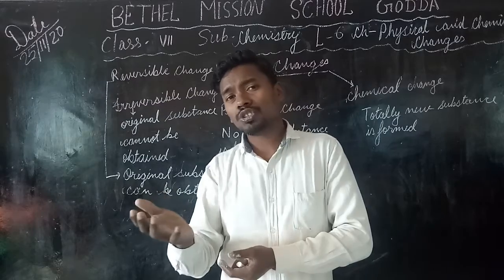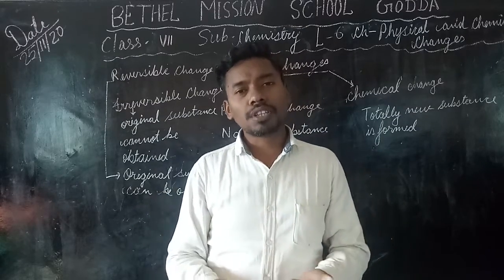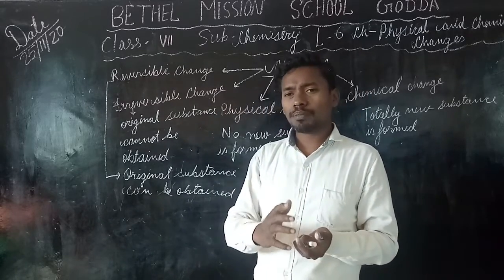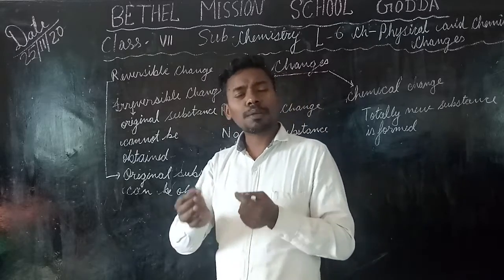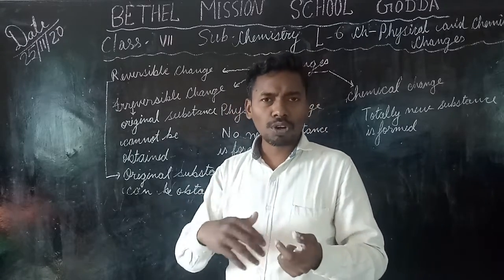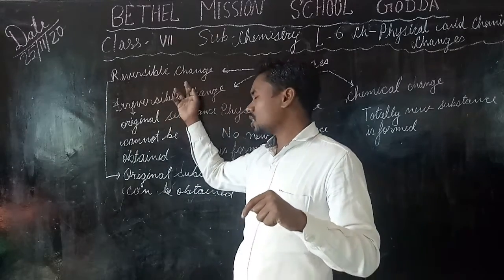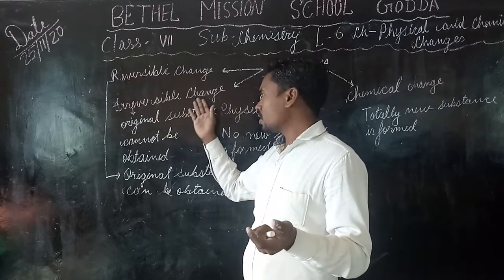New substance has not been formed, but the process becomes irreversible. So the changes can be categorized according to whether we can get back the same substance or not. When we get back the same substance, it is called reversible change, and when we cannot, it is called irreversible change.